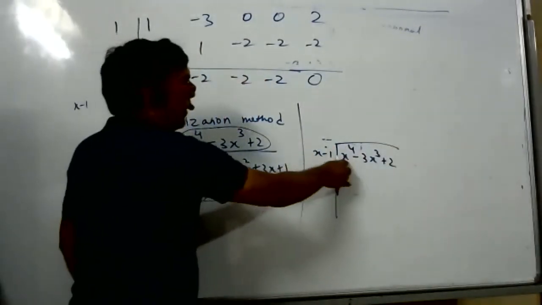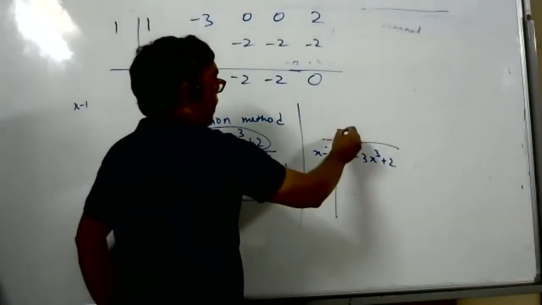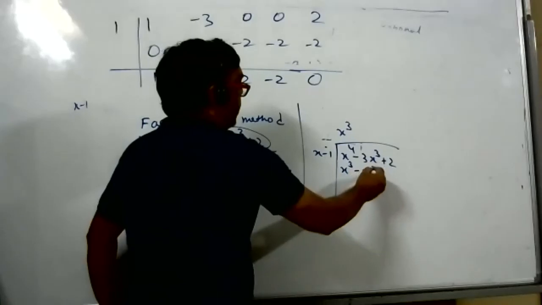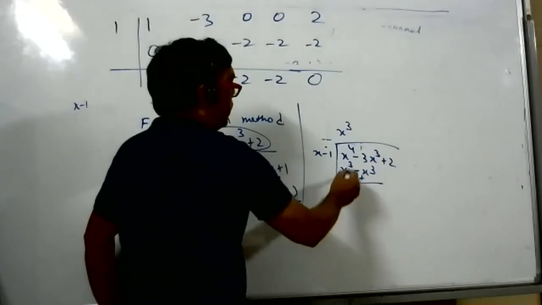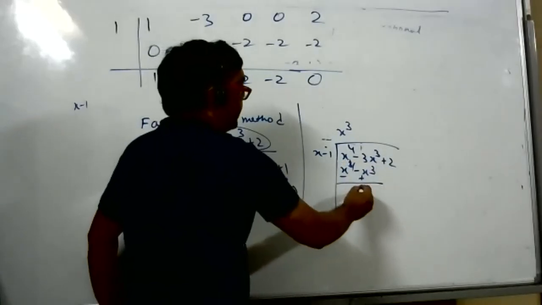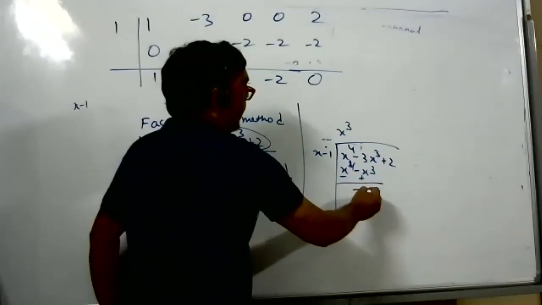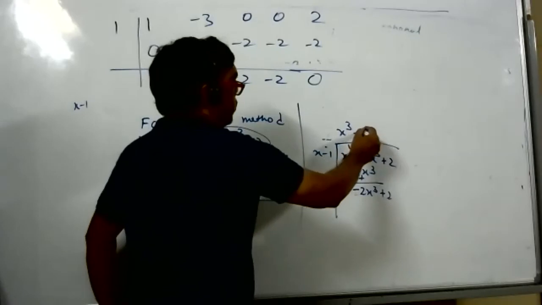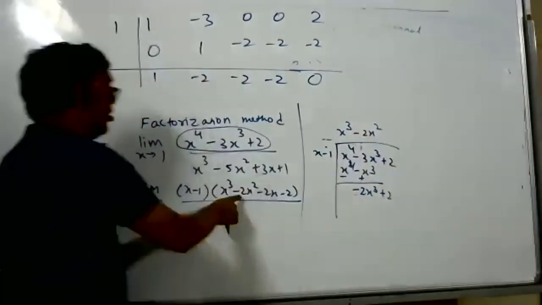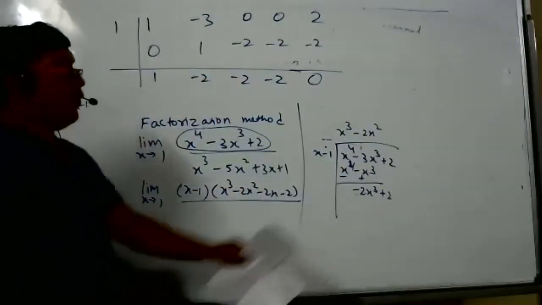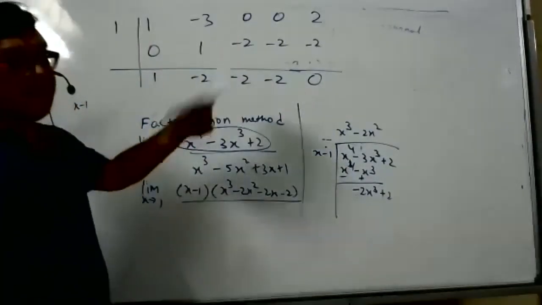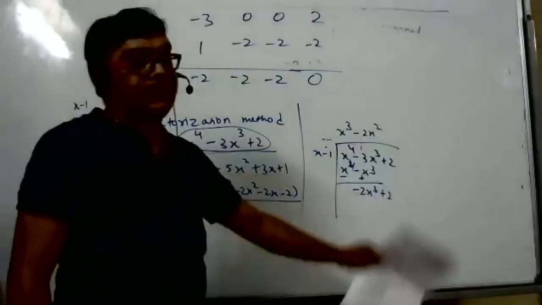First x into what is x to power 4? x to power 3. So what will we get? x to power 4 minus x cube. Change the sign. So it will get minus 2x cube plus 2. Now what should I do? Minus 2x square. See, same thing we are getting here also now. So instead of doing by this process, I did by synthetic division. If you do not understand synthetic division, you can divide this way.